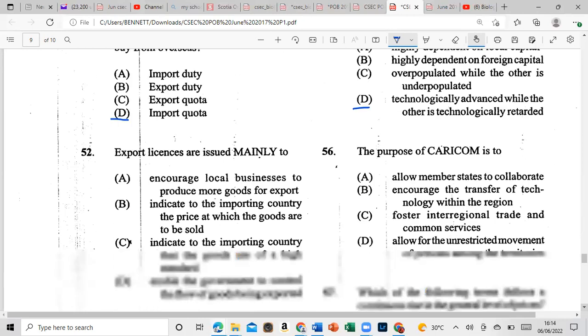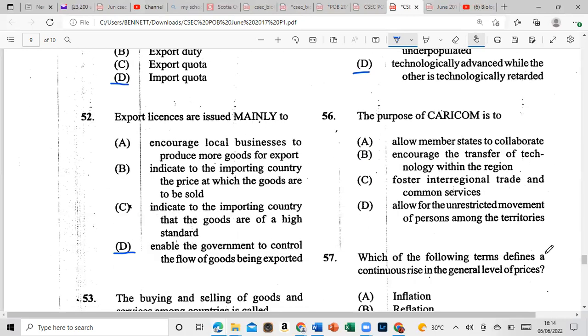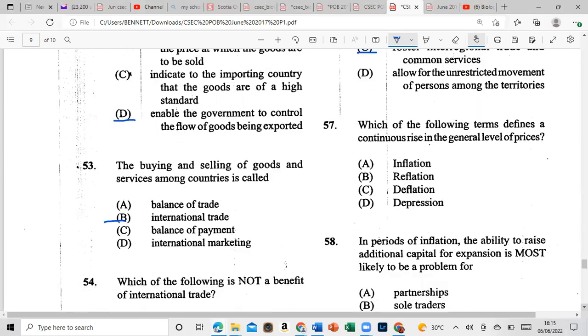Let's move on to 56, and it said the purpose of the curriculum is to A, allow member states to collaborate, B, encourage the transfer of technology within the region, or is it C, foster interregional trade and common services, or is it D, allow for the unrestricted movement of persons among the territory? And it said the purpose of the curriculum, and that is C, foster interregional trade. All right, let's move on to 57.